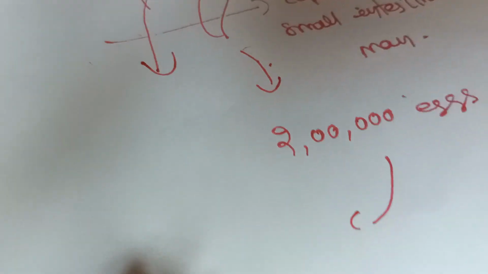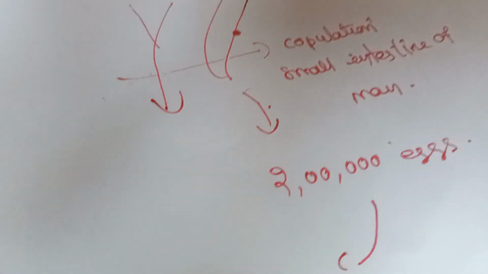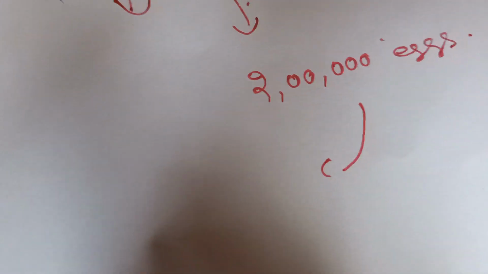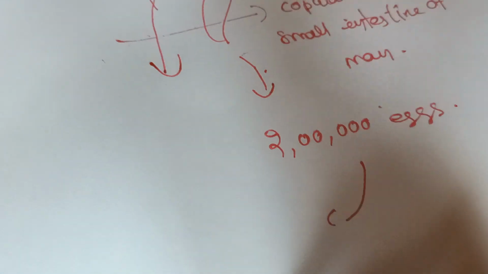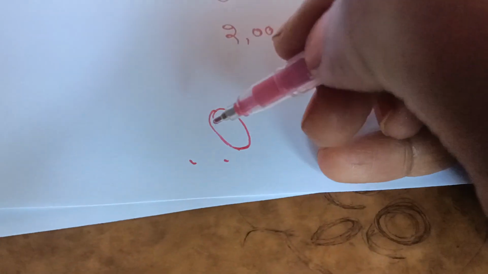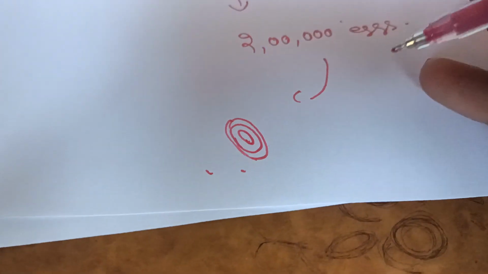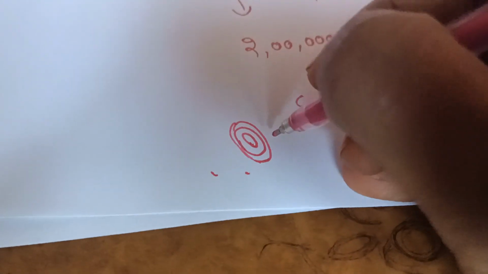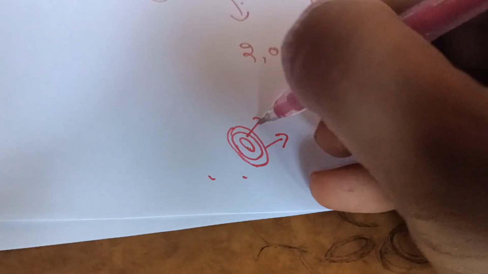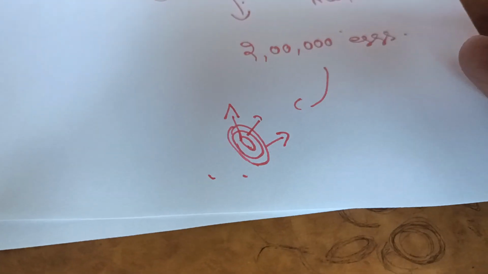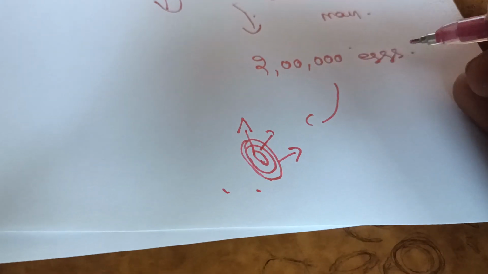Every egg possesses a protein coat, followed by a chitinous layer, followed by a lipid layer. So the protein layer, chitinous layer and lipid layer, 3 layers, are present above the egg.